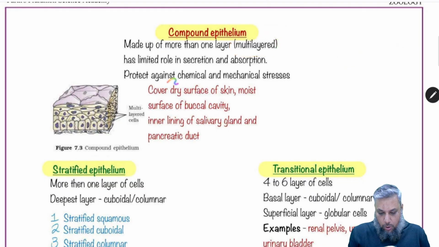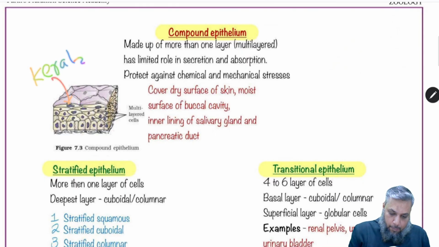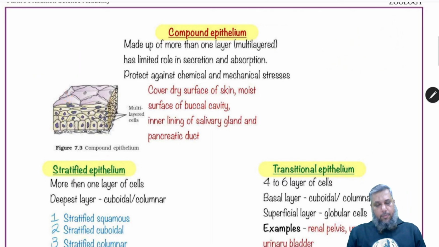Important thing is it has a role to play in protection against chemical and mechanical stresses. So one example is the skin. The skin is an organ. The outermost layer of the skin is a compound epithelium. As a result, it will protect your body from physical, that is mechanical, as well as chemical stresses. और ये जो कंपाउंड एपिथेलियम होता है स्किन के ऊपर उसको केराटिनाइज्ड बोलते हैं, क्योंकि उसके जो टॉप लेयर्स होते हैं, सेल के जो टॉप लेयर्स होते हैं, उनके पास एक प्रोटीन होता है जिसको हम कहते हैं केराटिन.